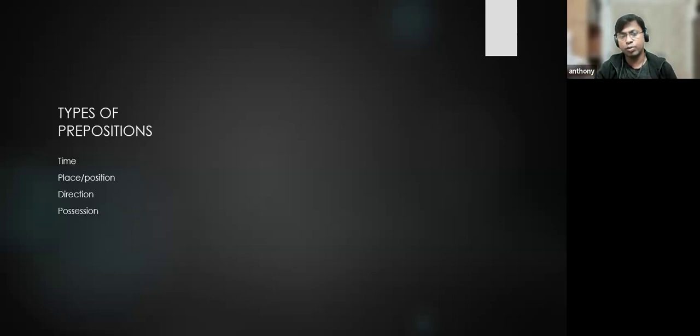Time prepositions, place prepositions, direction. Now you see what is time, what is place, what is direction, what is position. These are all connected, as I told you, to the name of a person, an animal, a thing, a place, or the subject. So time before the name, place before the name, direction before the name, position before the name. We will see those things.